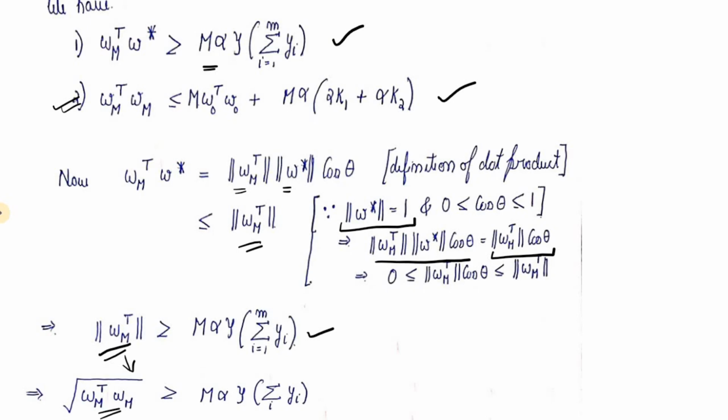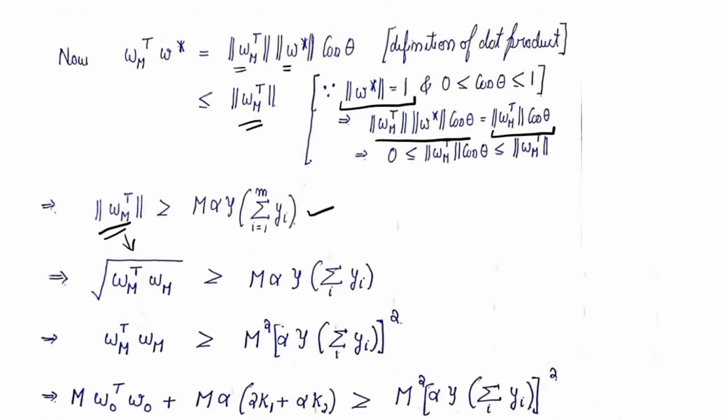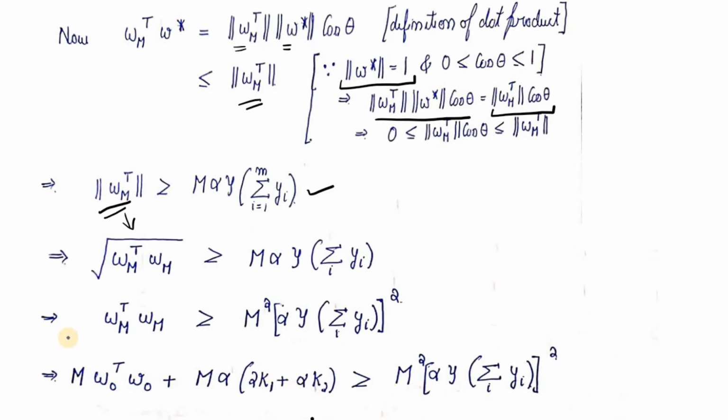But this term is in the form of a square root. So what we will do in the next step is to square both sides. Since the terms on both sides of the inequality are positive, squaring them won't have any effect on the inequality. So now we proceed further to use the inequality number 2 over here, and we get a result like this. If we see carefully, we have a term m over here, and a term m square over here.